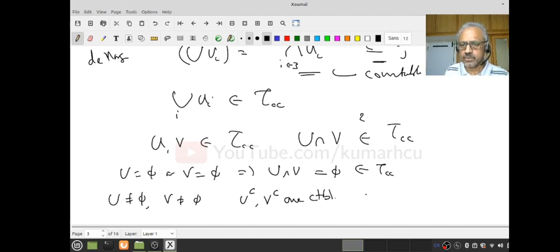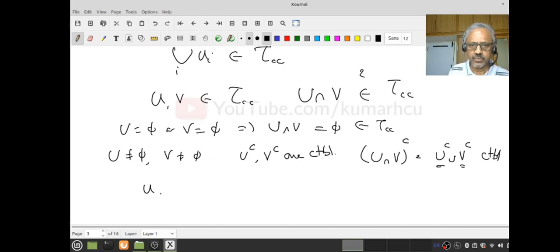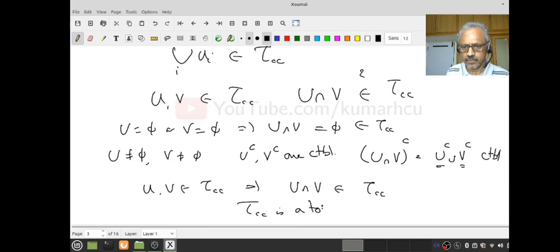Now U intersection V is in tau CC if and only if its complement is countable. By De Morgan's law, this is U complement union V complement. This is countable, this is countable, and a finite union of countable sets is countable. So it says that U, V belonging to tau CC implies U intersection V is also in tau CC. Therefore, tau CC is a topology.